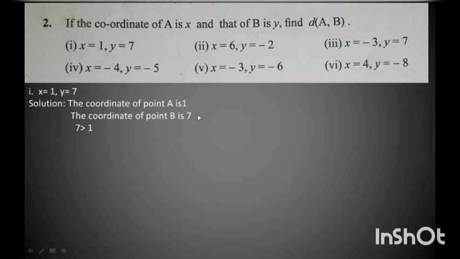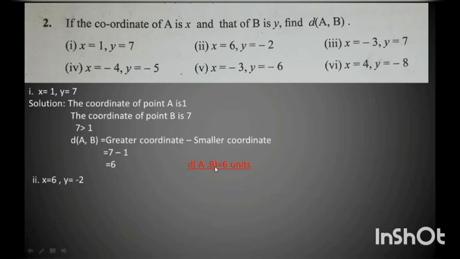So 1 and 7. If we compare both the numbers, we know that 7 is greater than 1. Again the same formula: distance between AB is equal to greater coordinate minus the smaller coordinate, where the greater coordinate is 7 and the smaller coordinate is 1. You subtract 1 from 7, which is equal to 6. So the final answer: distance AB is equal to 6 units.